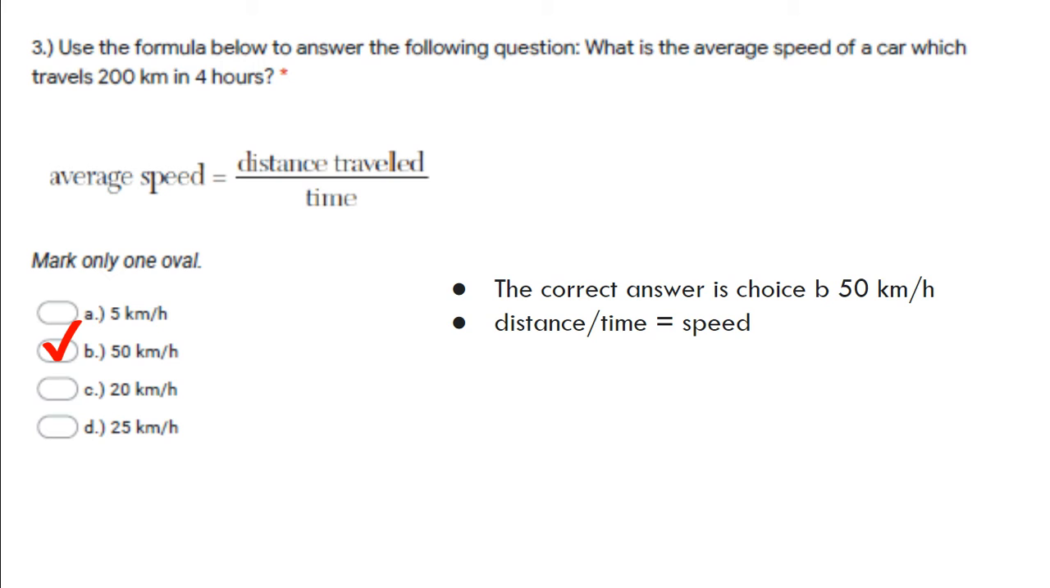Remember, our formula is distance divided by time is equal to our speed. We traveled 200 kilometers, that's our distance, divided by our time. It was 4 hours. 200 kilometers divided by 4 hours is 50 kilometers per every hour.